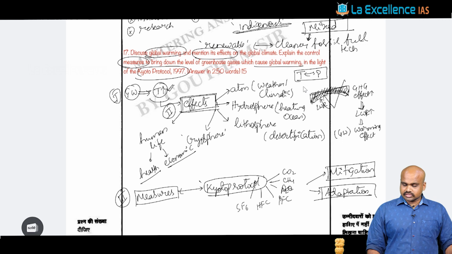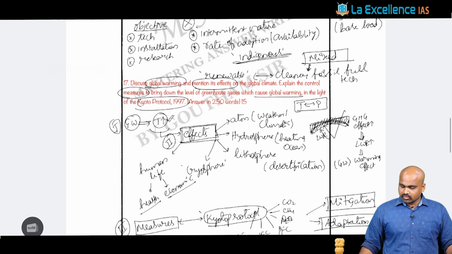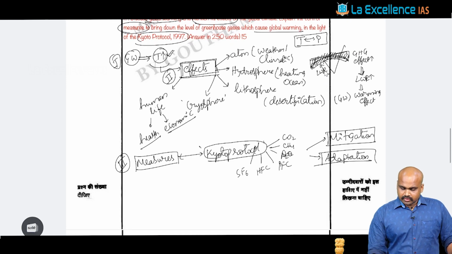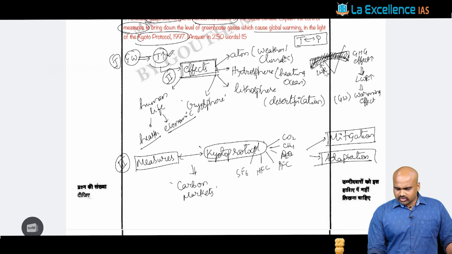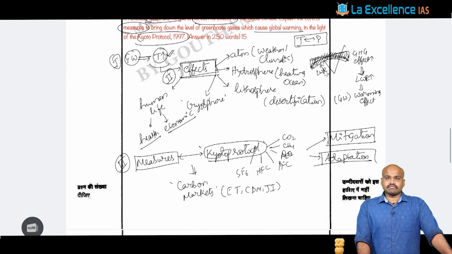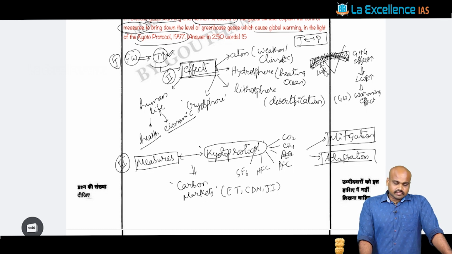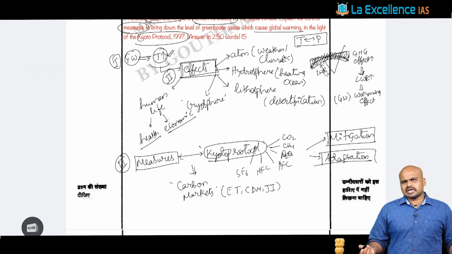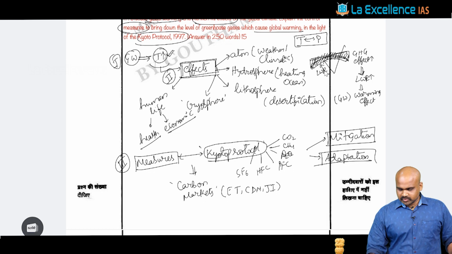Now when you look at mitigation and adaptation in the context of the Kyoto Protocol, one major emphasis that has to be made is the carbon markets. The concept of carbon markets, carbon credits, emission trading, the Clean Development Mechanism, and Joint Implementation. These aspects have to be discussed because the examiner is very categorical about asking about the Kyoto Protocol in this context only.